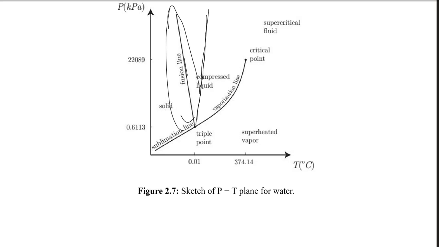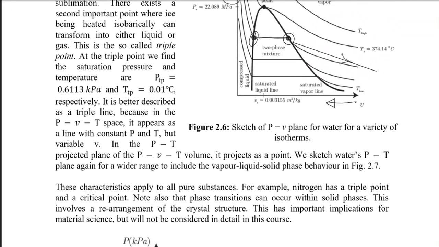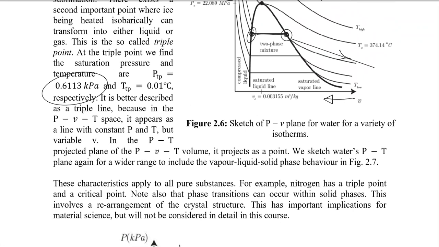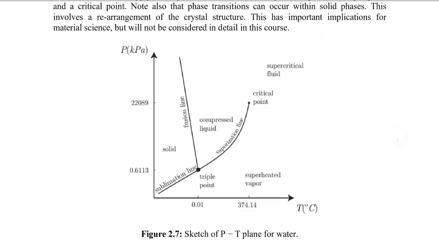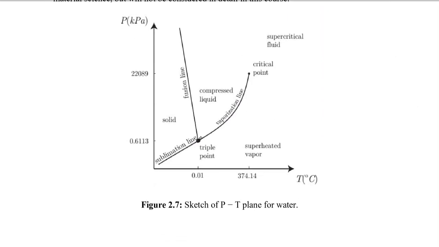One point which we did miss is this point, where all three equilibrium lines coexist. It is called the triple point. For water, the triple point is 0.613 kilopascal and a temperature of 0.01 degree centigrade. Later on, we will understand that at this point the internal energy of our water is taken as zero, and we call it the starting point of our energy.